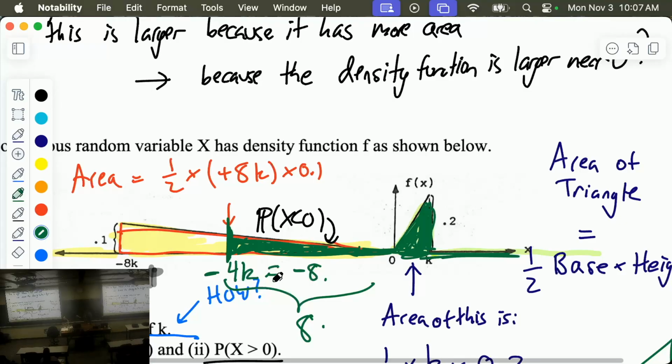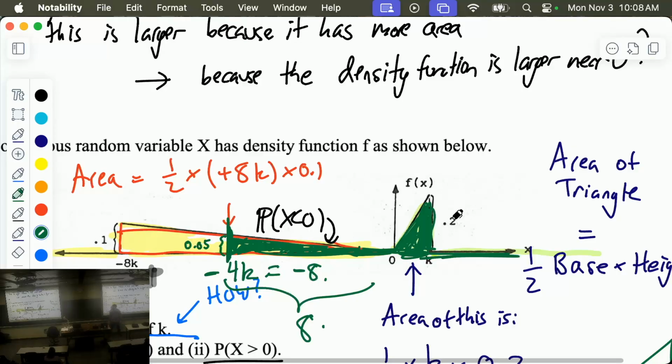This is the observation I made before. That doesn't mean the areas are half and half, but it does mean the two triangles are similar triangles, and they will have half the side lengths. So the fact that the side length is 0.1 over here means the side length over here will be half that, 0.05. Okay, so there you go. I figured out the height over here by similar triangles. What about this guy over here?